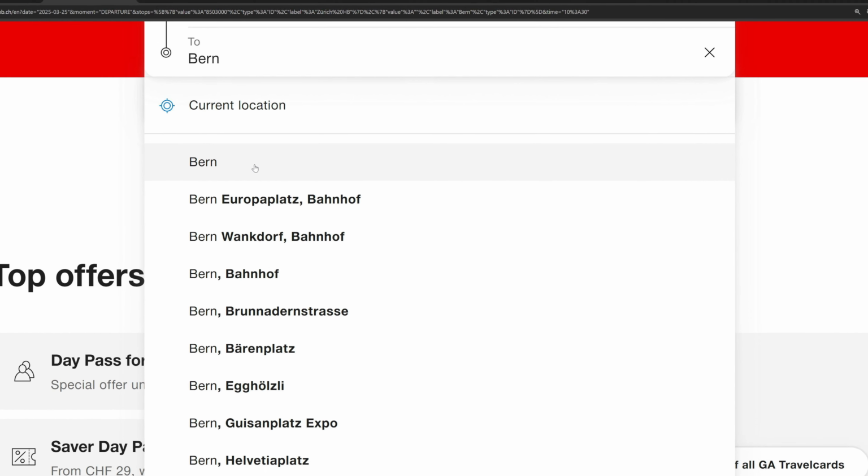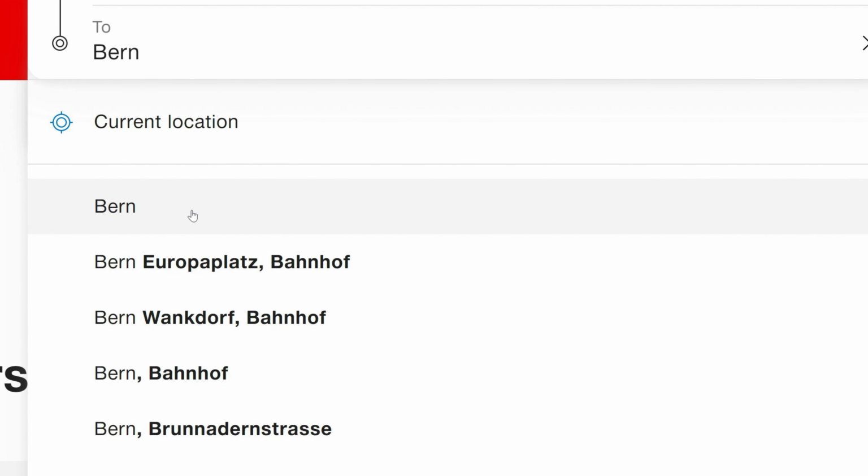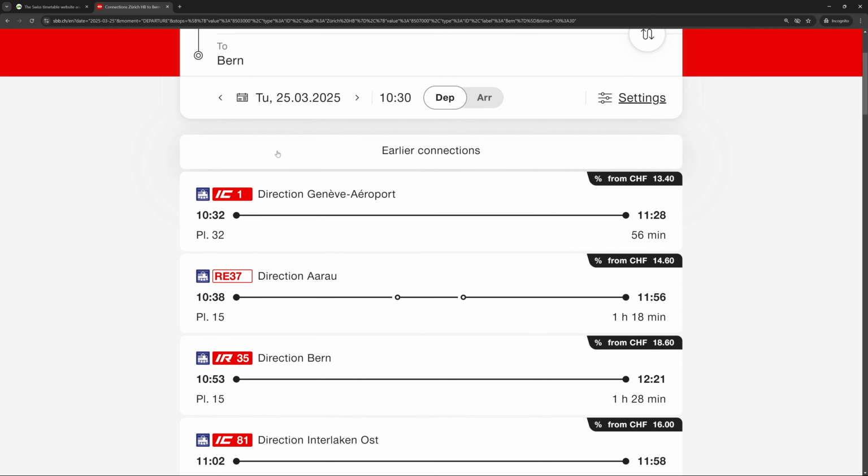In this case, Bern, there are multiple train stations and bus stops, but the first one is the main train station. There's also an option Bern Bahnhof, which means station, but that's the bus stop at the train station and not the train station itself.